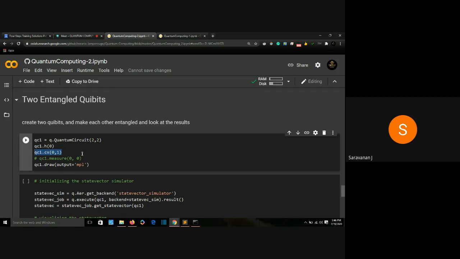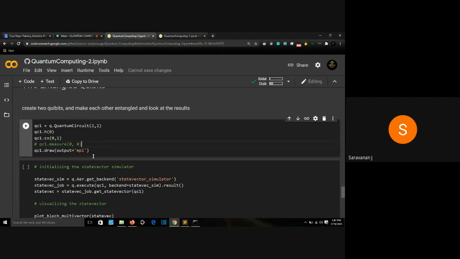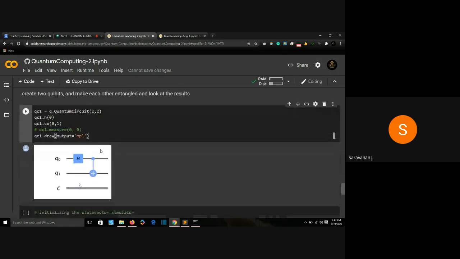All right. So I'm not going to measure it today. Again, I'm going to leave it as it is. I'll just run a plot. So I'm having a quantum circuit. My 0 qubit has Hadamard gate. First qubit has control NOT gate. When my 0 qubit collapses to 1, it will collapse to 1, too. When it collapses to 0, it will collapse to 0, too. That is the basic working behind it.